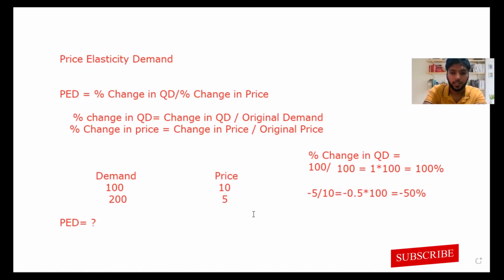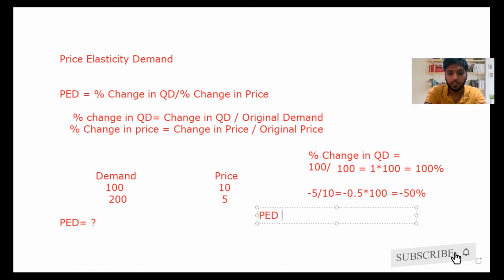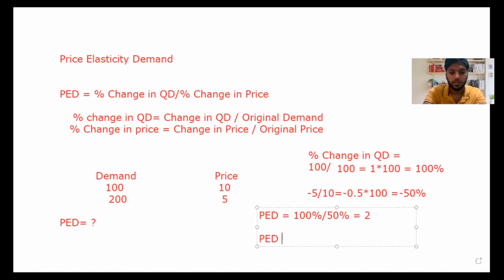Now to find the PED, PED is equal to what you have already found: 100 percent divided by 50 percent. So you will get a value of 2, which means PED is relatively elastic. Did you all understand how PED works, guys? I hope you got it.